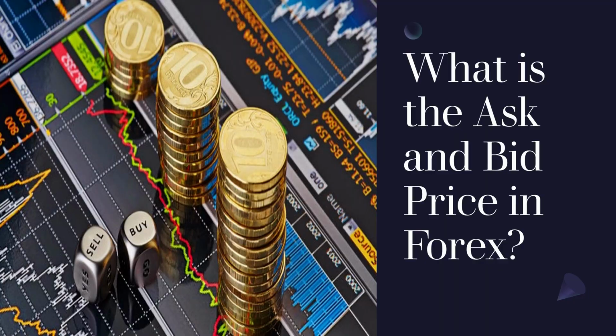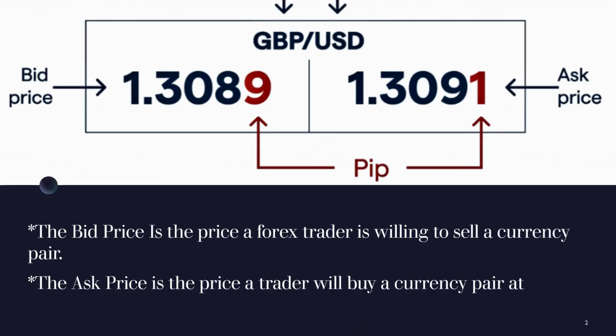So moving to the next page. The bid price is the price a forex trader is willing to sell a currency pair. I just said that. It's like the bread or flax you want to buy: the trader is telling you it's $50. That's what the bid price is. The market is actually offering you that price.